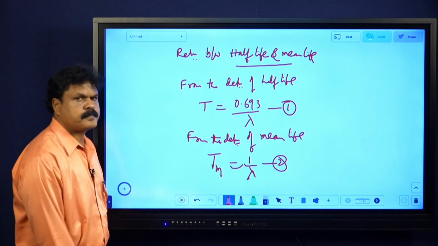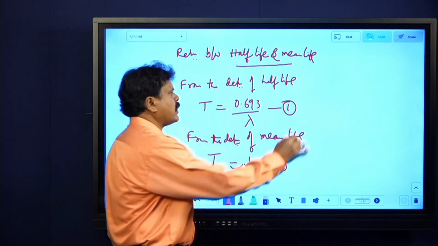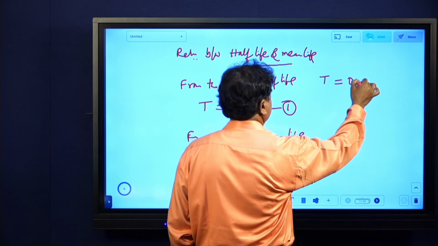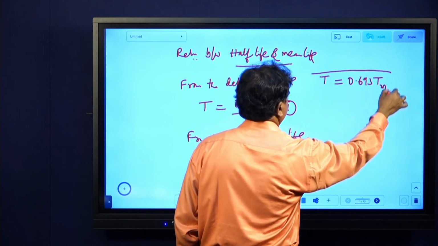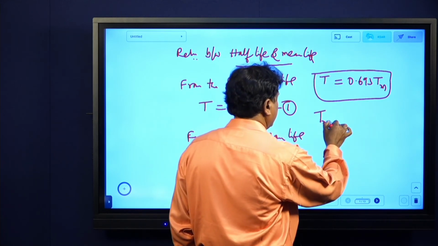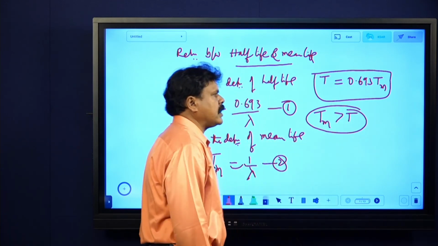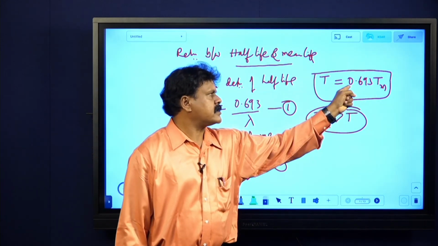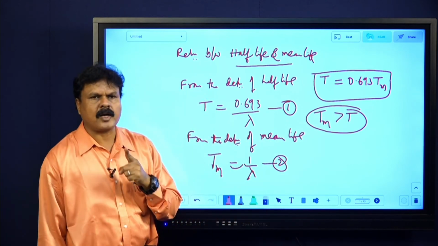Observe these two. 1 by lambda is nothing but Tm. So what do you get here? T equals 0.693 Tm. Here, try to remember one thing: Tm is greater than T. But by seeing this, don't immediately come to a conclusion. In case Tm is 10 seconds, T will become 6.93 seconds. I hope you are getting it.